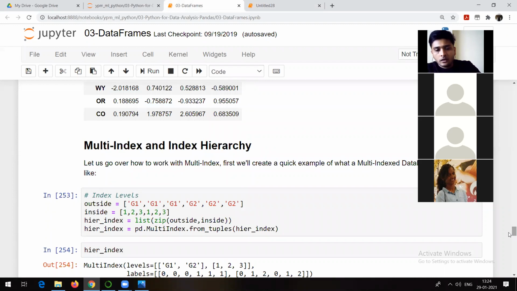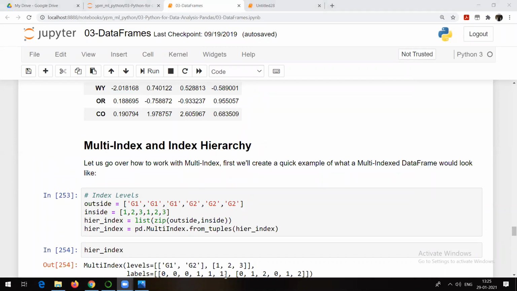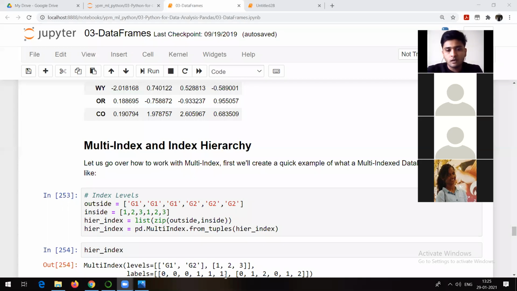Okay. Now let's try to talk about multiple indexes or multi-index hierarchy. For this one, you should be aware of some basic methods. We are going to talk about something called zip. We will see what zip is, how it works, what the output of zip is, and how it is going to be useful in the case of multiple indexes. Let's see one by one.